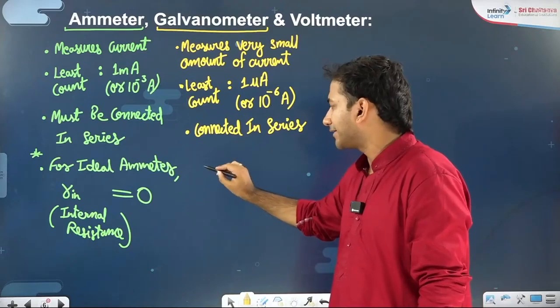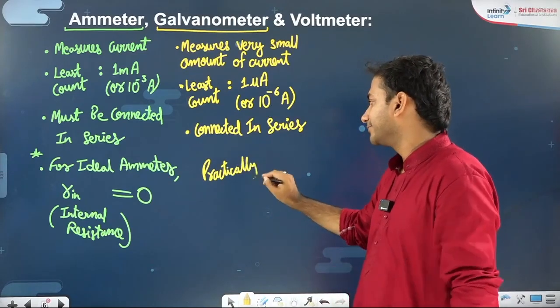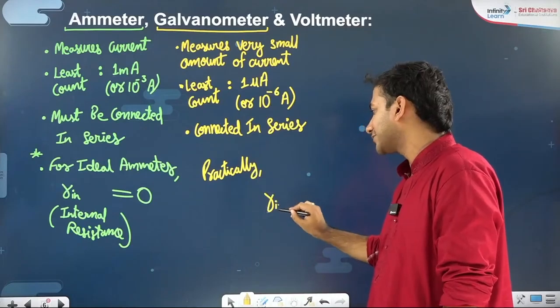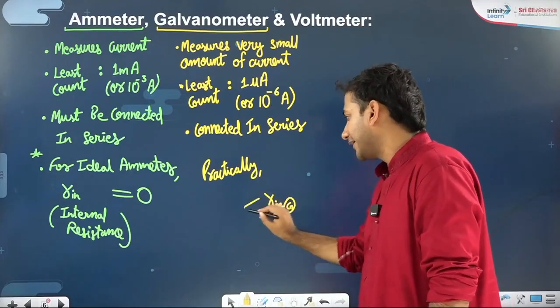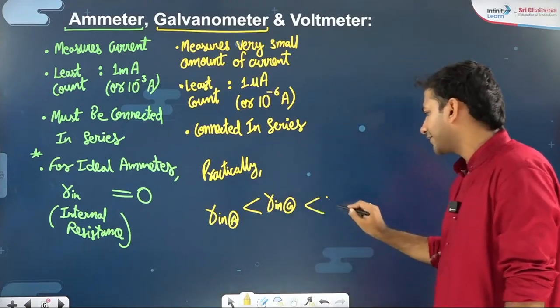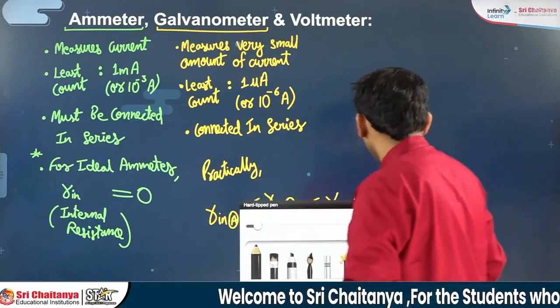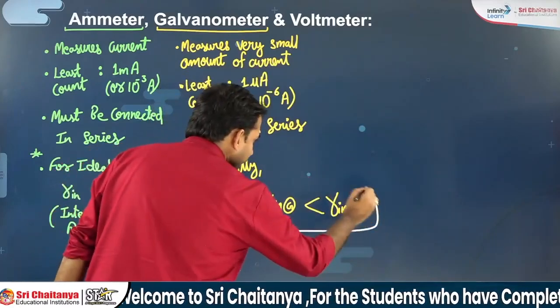And practically, not ideally, the galvanometer's resistance is greater than that of an ammeter and it is less than that of a voltmeter. You remember this thing? Try to remember this very soon.